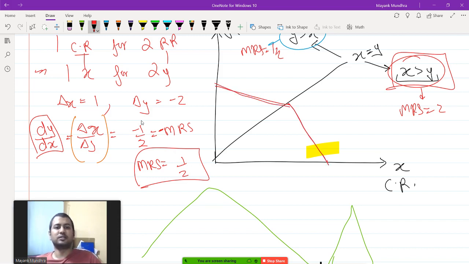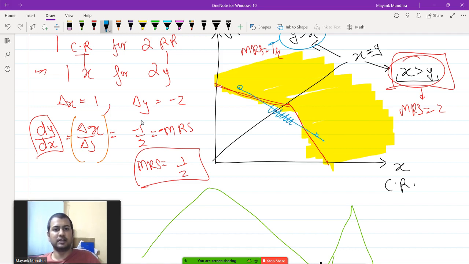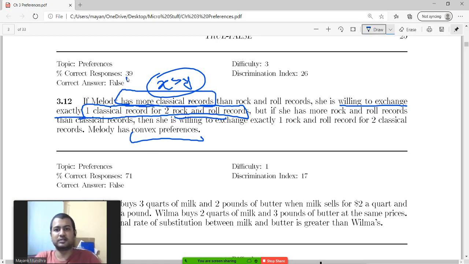So now this set won't be convex. If you look at the set above the indifference curve, this set is no longer convex, because if you take any 2 points on this set and connect them, there will be a part of this line segment lying outside the yellow region. So this is no longer convex, and that's why the answer is correct: false.